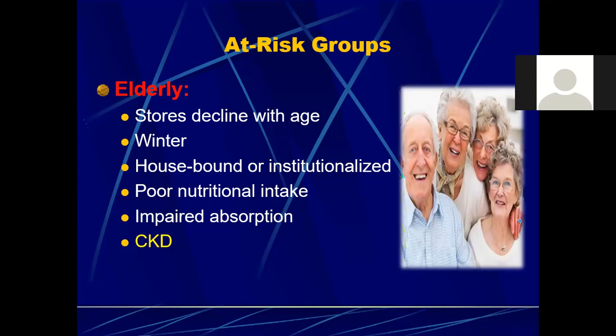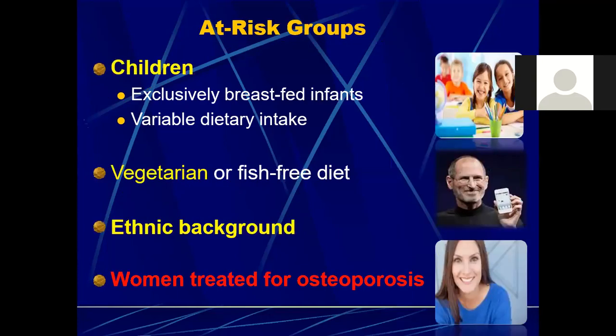Then we have CKD, chronic kidney disease. If the kidney is not functioning properly, then what is going to happen? The activation of vitamin D will not take place. So CKD along with all these make the people prone to develop vitamin D deficiency.